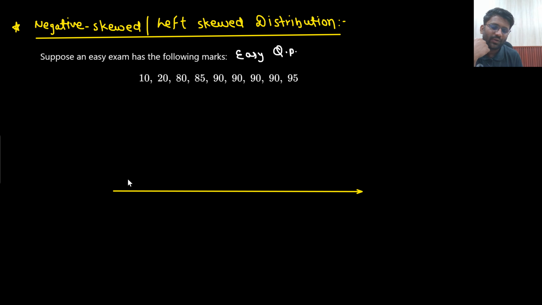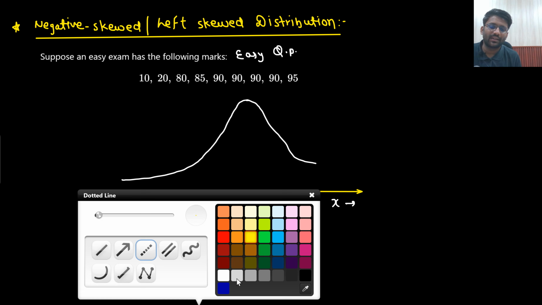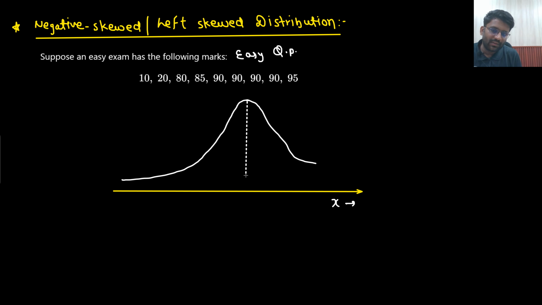So how would the distribution look like? Here there are lesser guys, but here there are a lot of guys. So it is skewed towards the negative side. This is your positive x. So the distribution is skewed towards the negative side. So it is known as negatively skewed, or you can say left skewed.